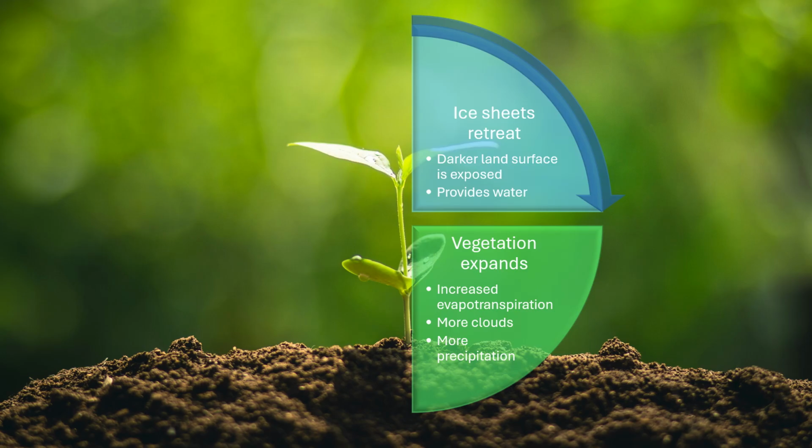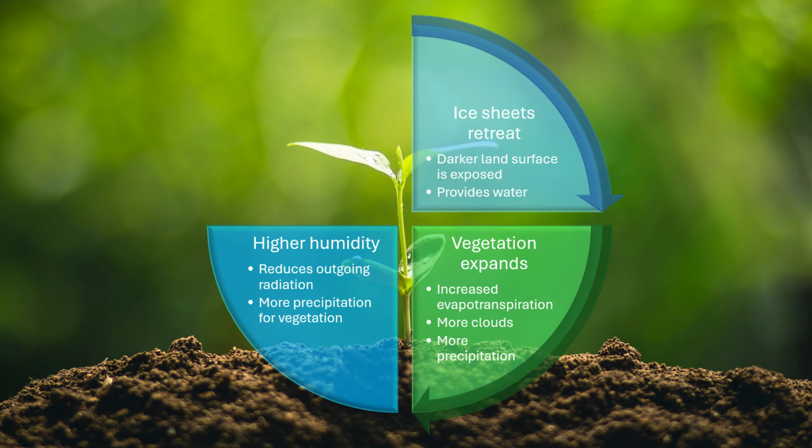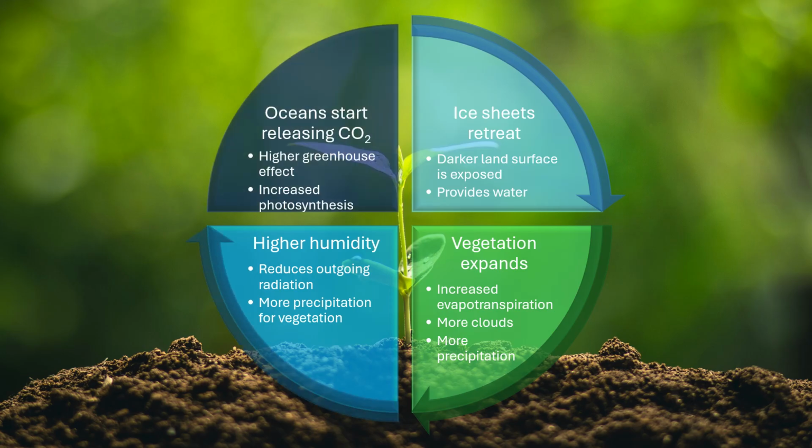As the climate warms, air can hold more water, so humidity increases. This leads to reduced outgoing radiation and more precipitation for vegetation. Ocean circulation and solubility changes can contribute to the release of carbon dioxide from the oceans. Higher atmospheric carbon dioxide can further influence climate through radiative effects, while also enhancing photosynthesis under many conditions.